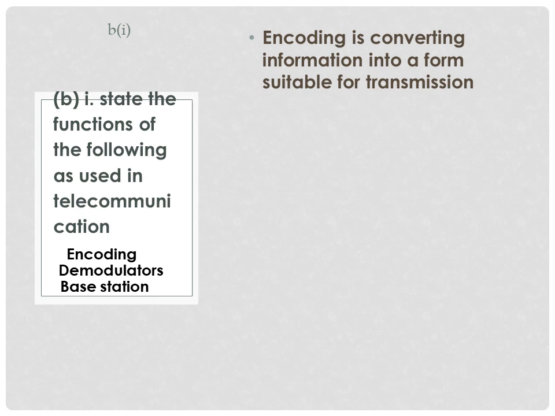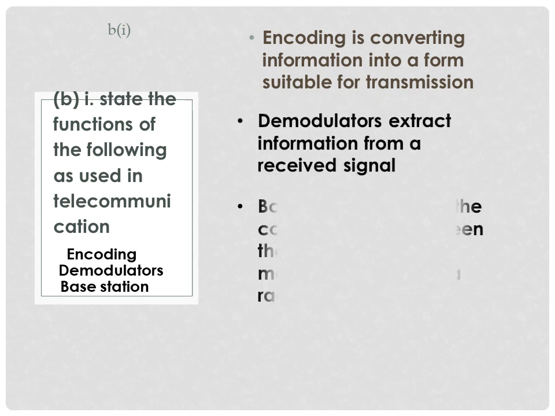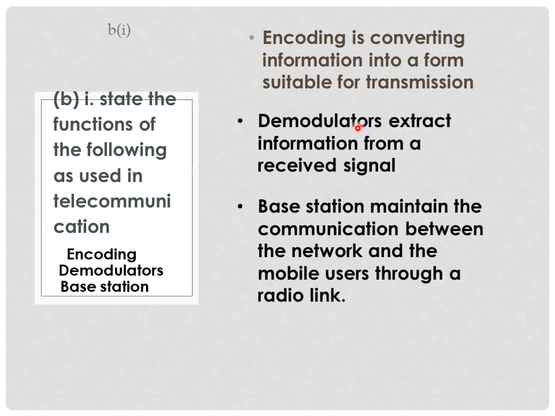B. State the function of the following as used in communication: encoding, demodulators, and base station. What is encoding? Encoding is converting information into a form suitable for transmission. Demodulators extract information from a received signal. A base station maintains the communication between the network and the mobile user through a radio link.